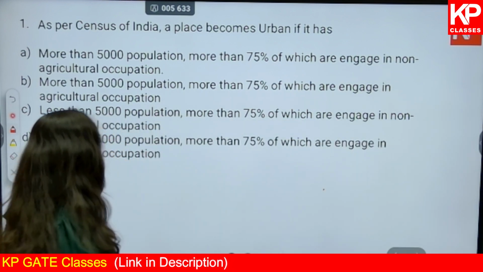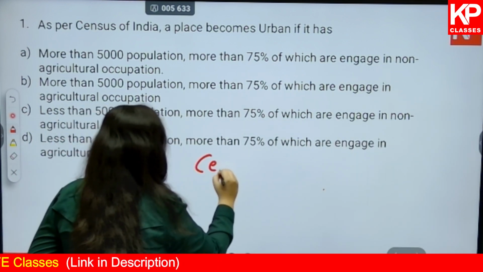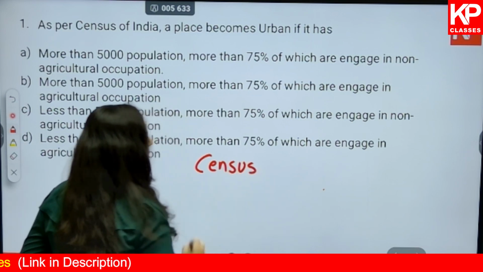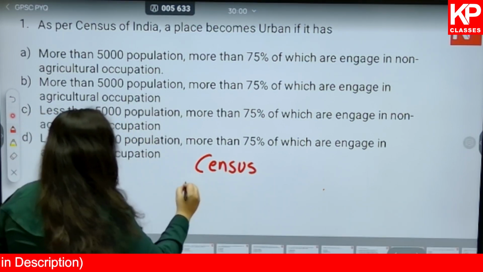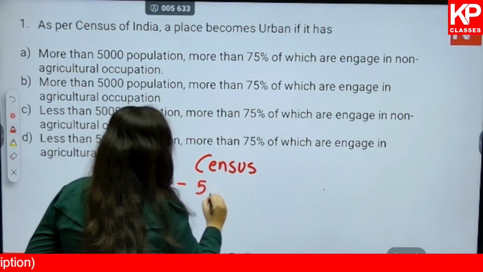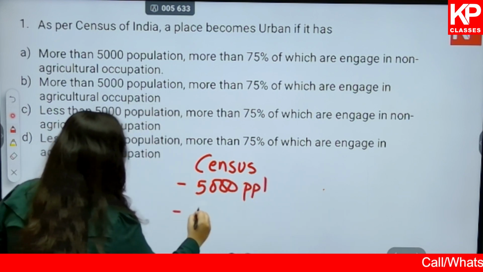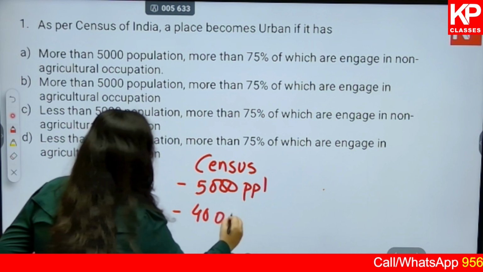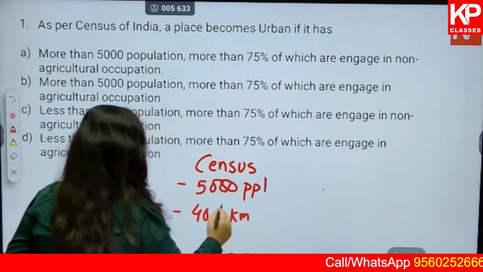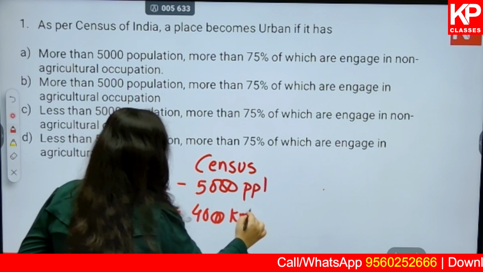So by definition, we know a census town is defined by 3 criteria. Number 1, the population should be 5,000 people. The density should be 400 people per kilometer square.